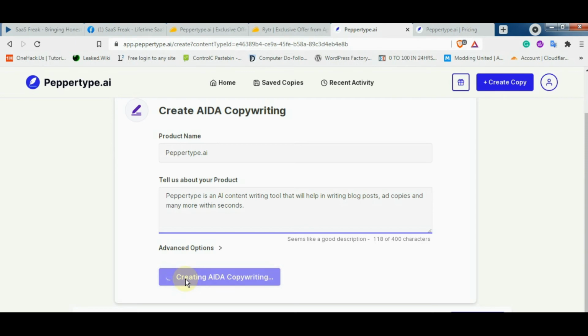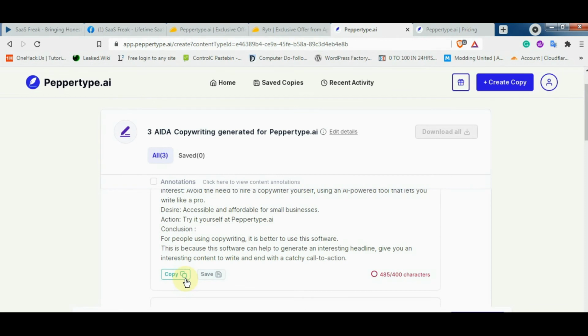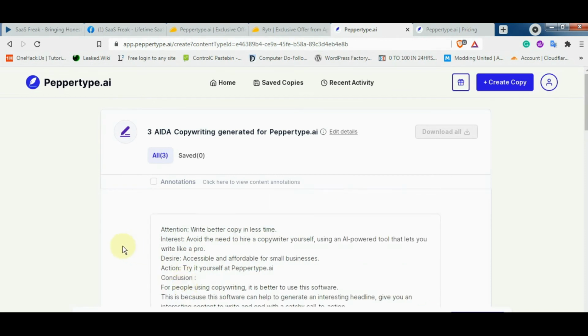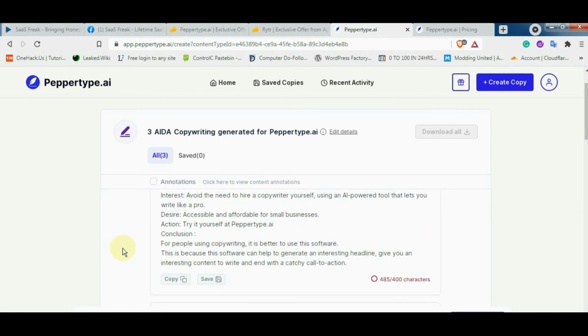Just wait a bit. So yeah, we got, so I'm reading. First, attention, write better copy in less time. Interest, avoid the need to hire a copywriter yourself using an AI powered tool that lets you write like a pro. Desire, accessible and affordable for small business. Action, try it yourself at PaperType.ai.